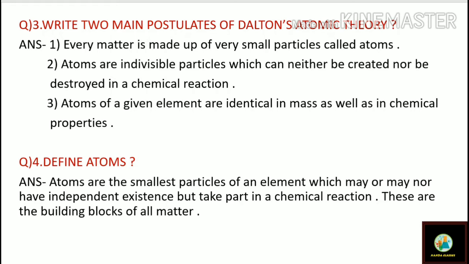Next, the third question: write two main postulates of Dalton's atomic theory. John Dalton gave many postulates about the atomic theory, and this is known as Dalton's atomic theory. The first postulate is every matter is made up of very small particles, and these small particles are known as atoms. And the second postulate, atoms are indivisible particles which can neither be created nor be destroyed in a chemical reaction.